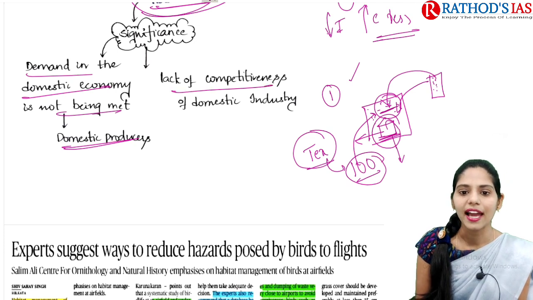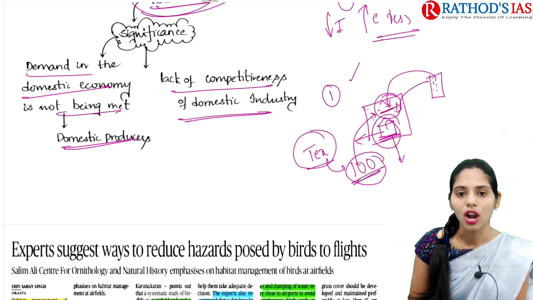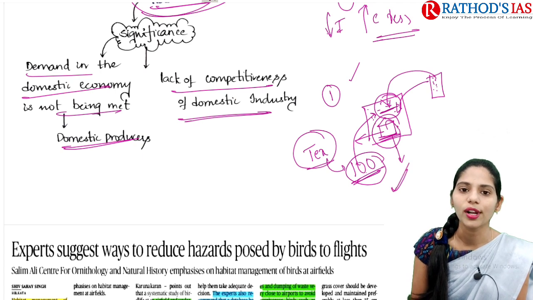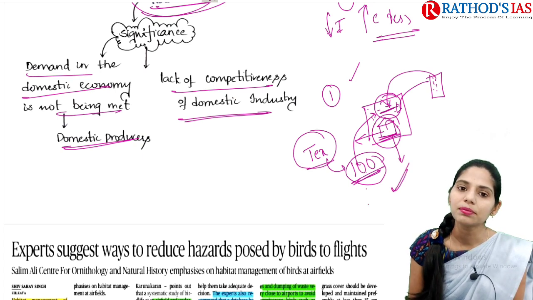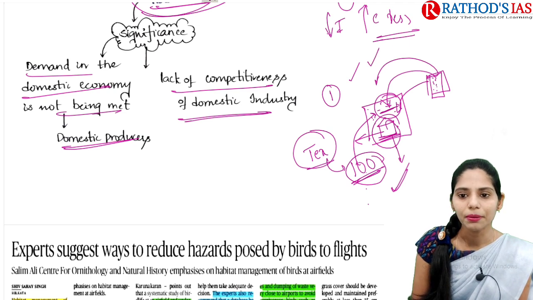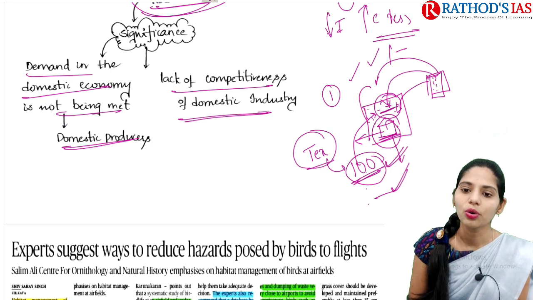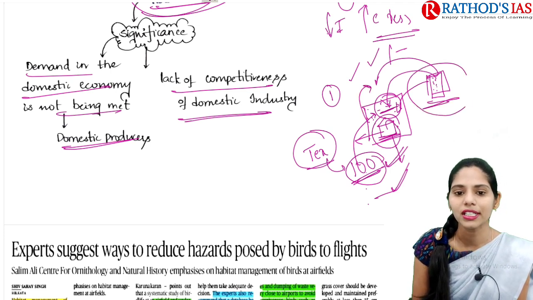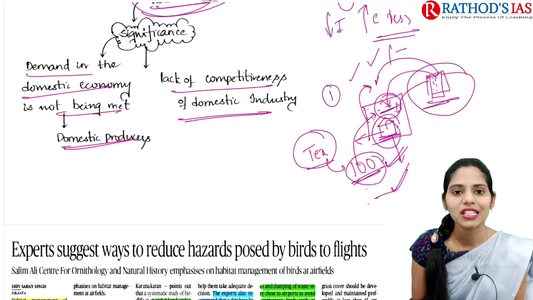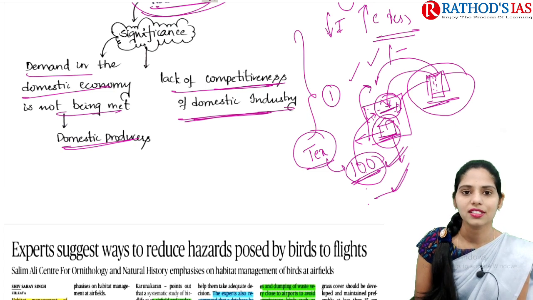The next one is the lack of competitiveness of the domestic industries. Though 100 cloths are produced by the industry in the country, it is not meeting good standards. The quality of this cloth is low, but the price is high. Whenever the same cloth material comes from the other country with good quality and the price is cheaper compared to this domestic product, then the people will opt for the products coming from the other country. So there is a lack of competitiveness of the domestic industry. So this is the significance.